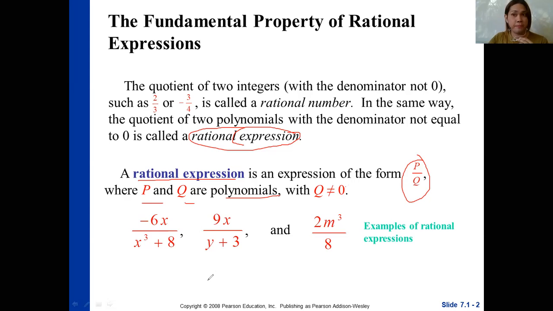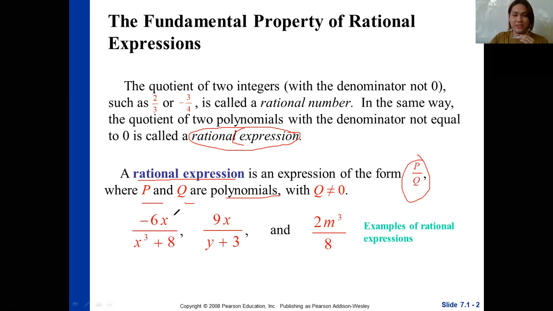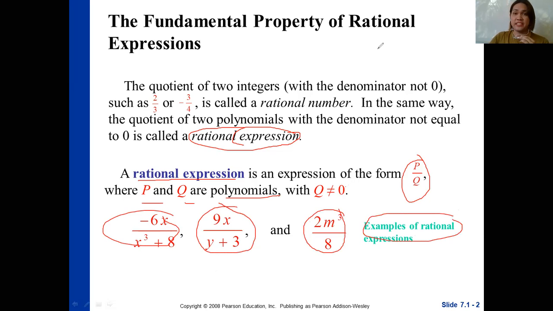Here are examples of rational expressions. We have negative 6x over x cubed plus 8. The other one is 9x over y plus 3. And of course, 2m cubed over 8. These are examples of rational expressions.